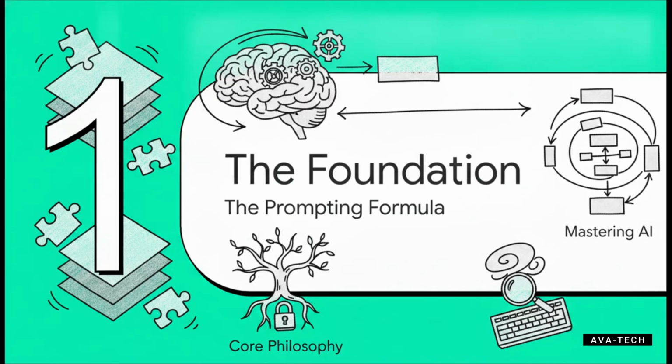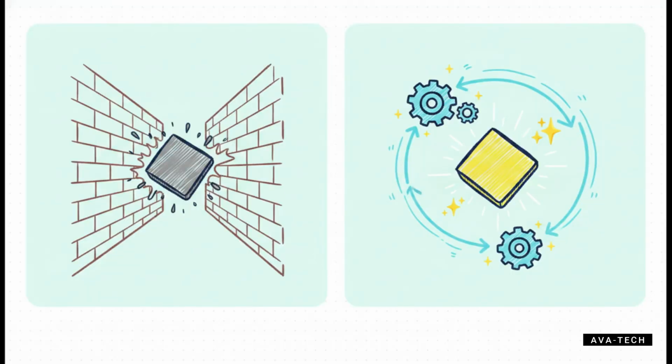Section 1. The foundation, the prompting formula. To really squeeze the maximum value out of this toolkit, we've got to understand the core philosophy behind it. You see, the real secret to mastering AI isn't just copying and pasting someone else's prompt. It's about understanding the underlying mechanism. A basic prompt, it's kind of like a dead end. But a prompt wrapped in a formula, now that allows for ultimate customization. It means you can swap out variables, adapt the context, and actually make the AI work for your unique situation every single time. That is the foundational secret for how to create better prompts.